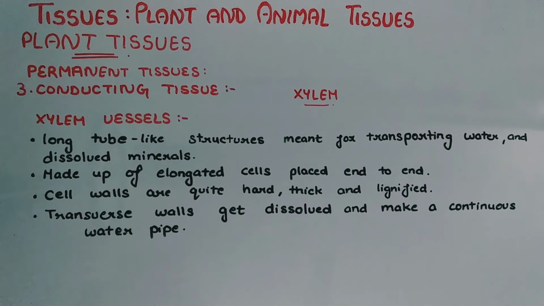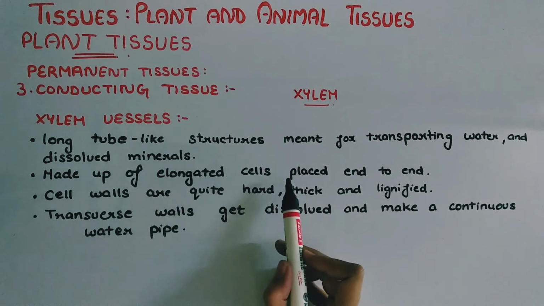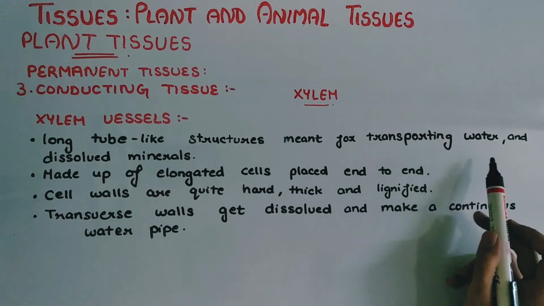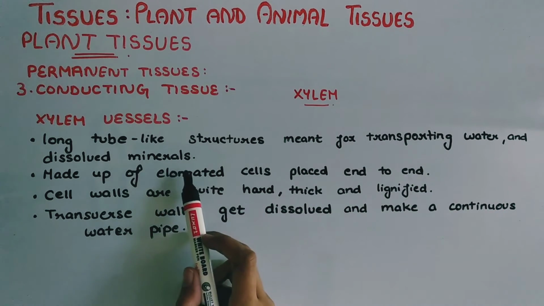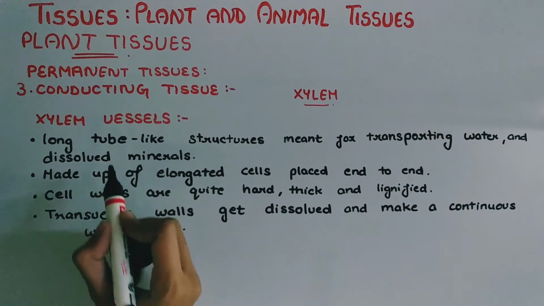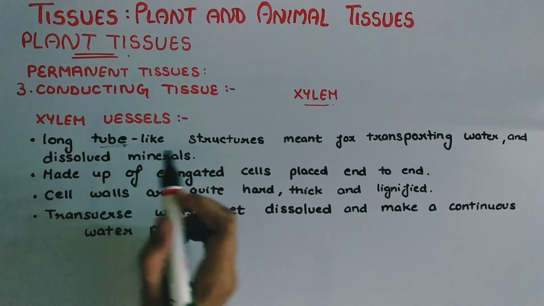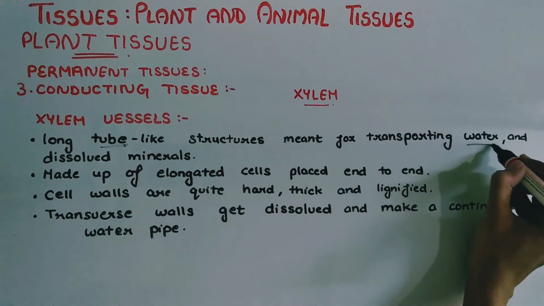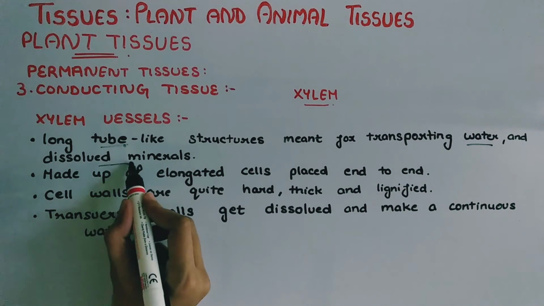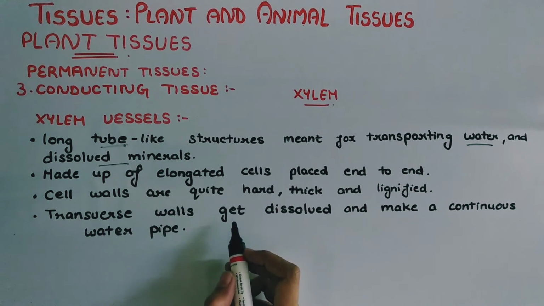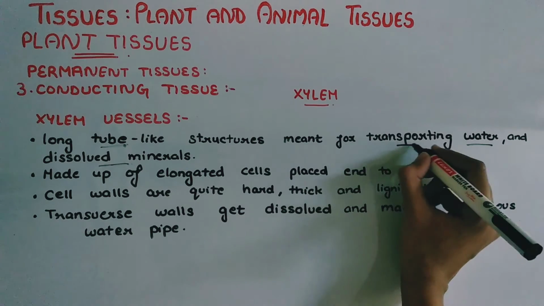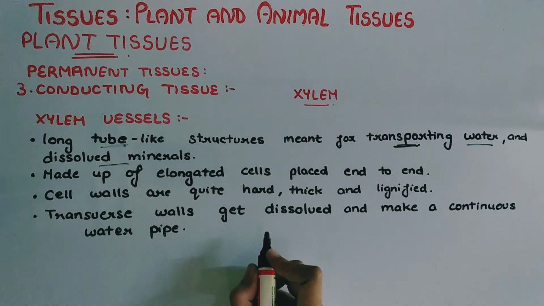Second component is xylem vessels. Xylem vessels are long tube-like structures meant for transporting water and dissolved minerals. The main component of xylem that helps in transporting is the xylem vessels.